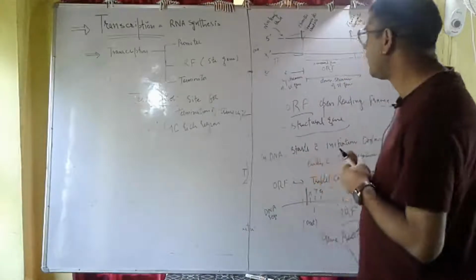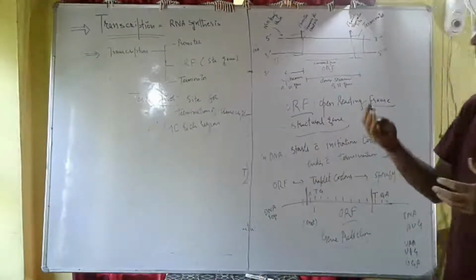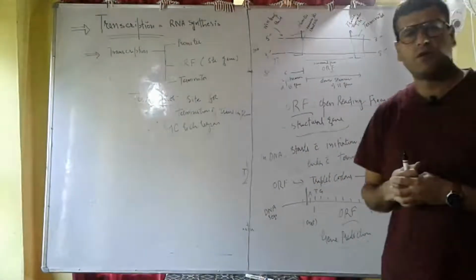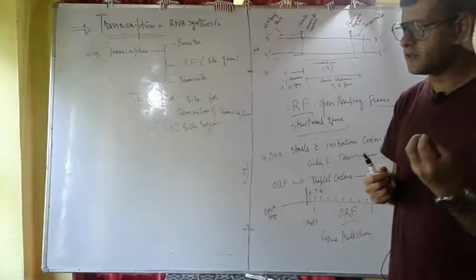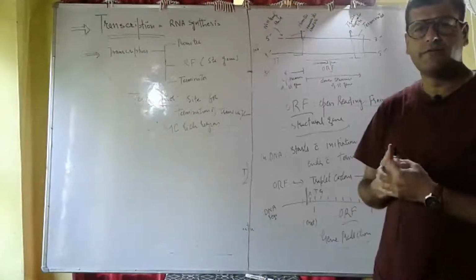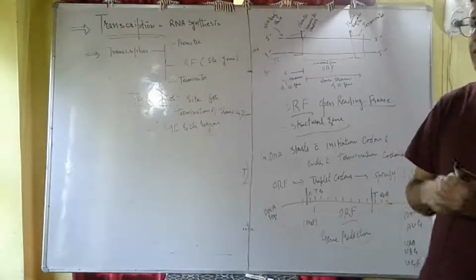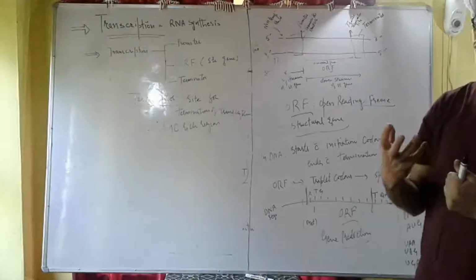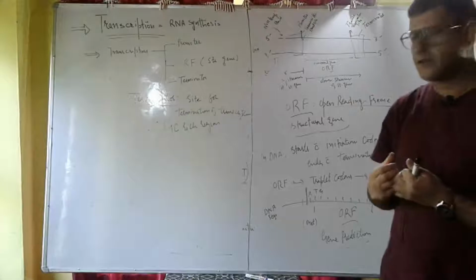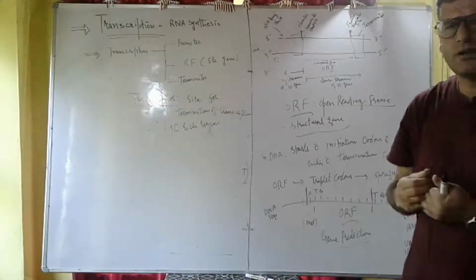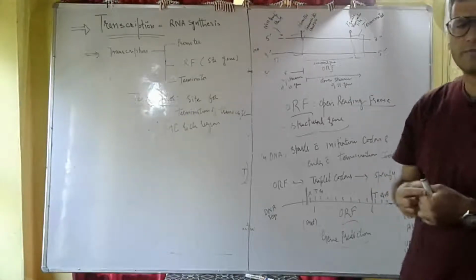So this was regarding what we mean by transcription unit, open reading frame, promoter, structural gene, and terminator. We also discussed the RNA polymerases.